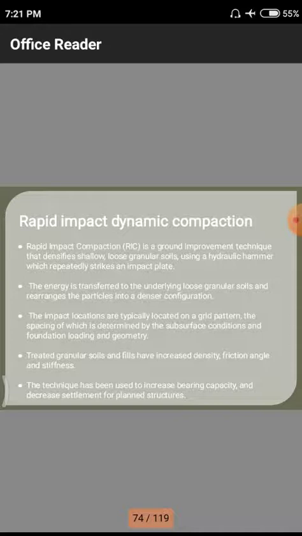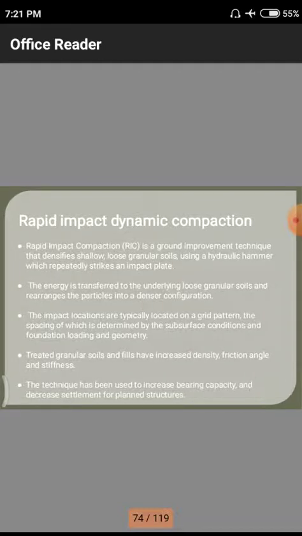Next, the treated granular soils have increased density, friction angle and stiffness. That means the soil treated by rapid impact dynamic compaction will be densified with respect to density, friction angle and stiffness. Stiffness means stability of the particular soil.